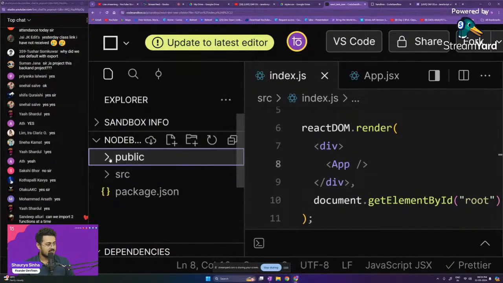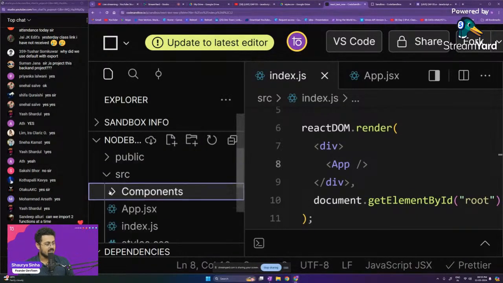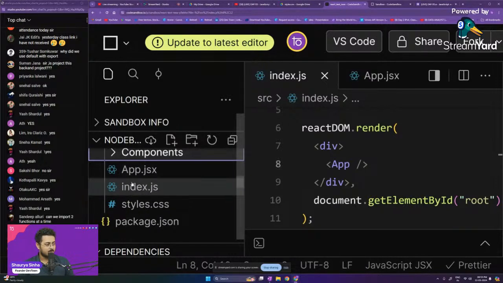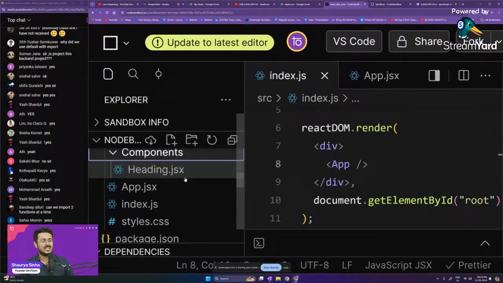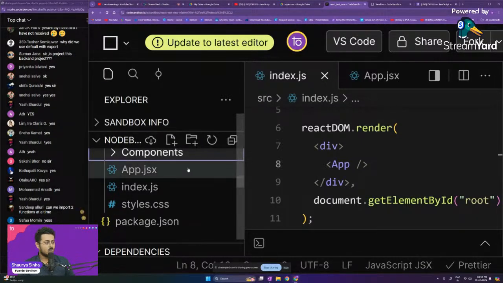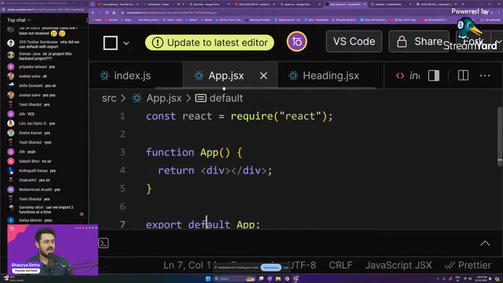So inside of src, you are having public and src. Inside of src, you are having components, and your app.jsx, your index.js, and your styles.css. Inside of your components itself, you are having your heading.jsx. Now you are going to render everything inside of app.jsx.